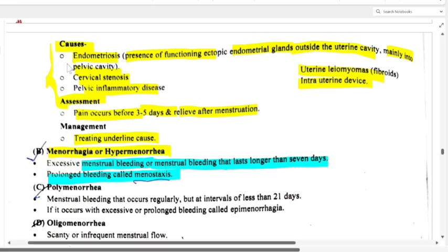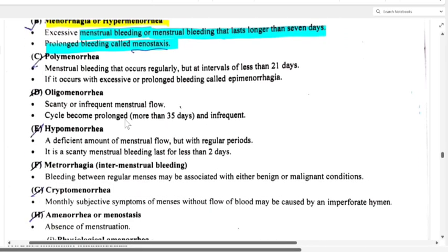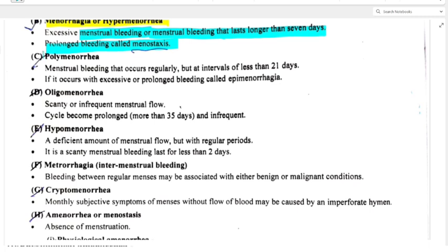Now polymenorrhea: menstrual bleeding that occurs regularly but at intervals of less than 21 days. If it occurs with excessive or prolonged bleeding, it is called epimenorrhagia.